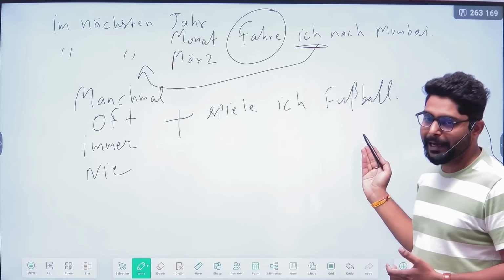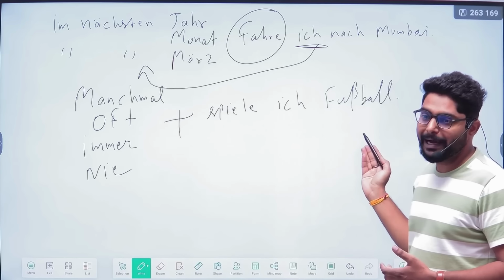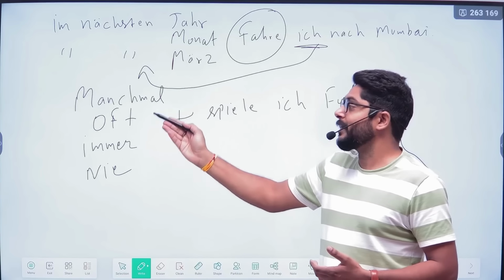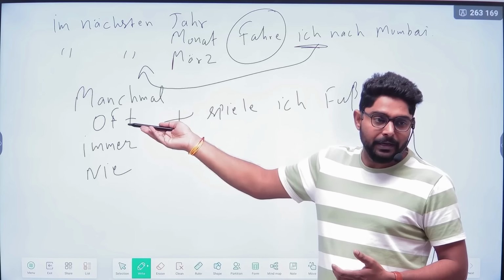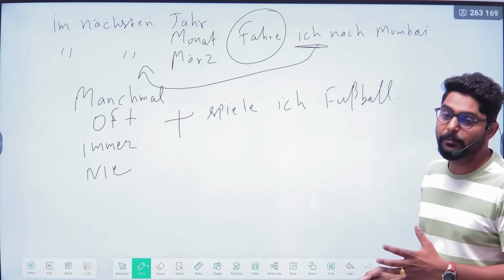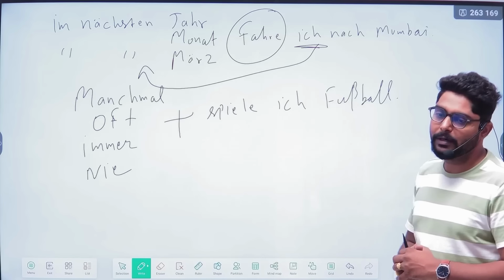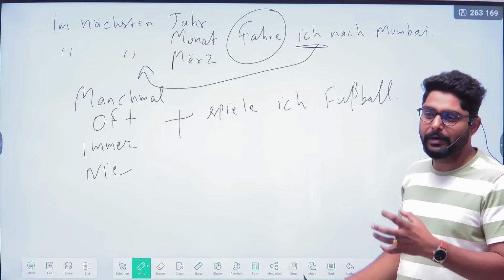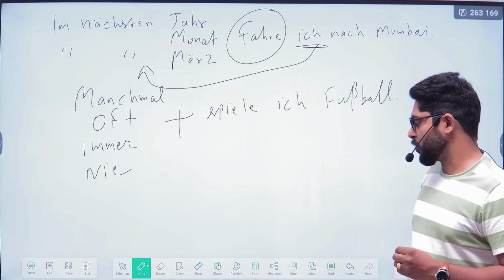Oft spiele ich Fußball. Immer spiele ich Fußball. Nie spiele ich Fußball. Never, always, often, and sometimes also. So in this way sometimes you can add on the time-related words at the first position.